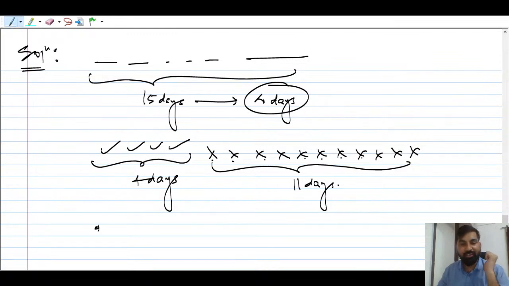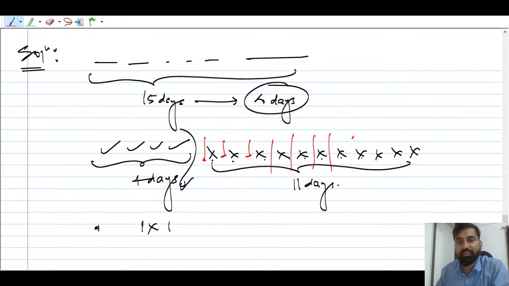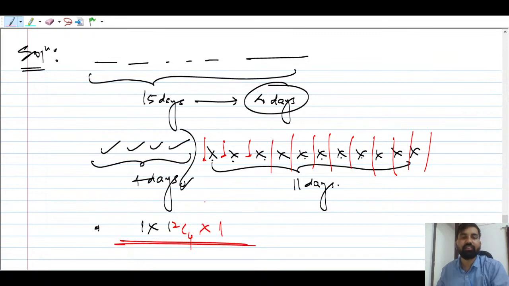So in 15 days only one arrangement is going to be right, okay? One arrangement is going to be that 1, into, then you have to choose how many. You just forget about this, right? Okay, then you have to choose. How many places are there? First you check how many gaps. 1 2 3 4 5 6 7 8 9 10 11 12. So 12P4, and this is going to be one way, okay?